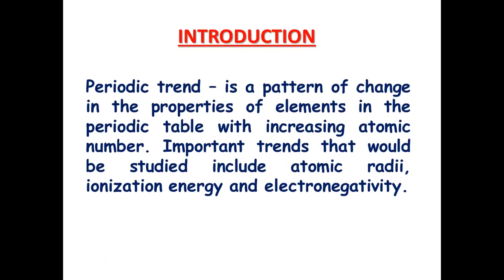A periodic trend is a pattern of change in the properties of elements in the periodic table with increasing atomic number. So it's simply saying that when you move from one side of the table to the other, you are looking at the atomic number increasing. The important trends that will be studied include atomic radii, ionization energy, and electron activity.